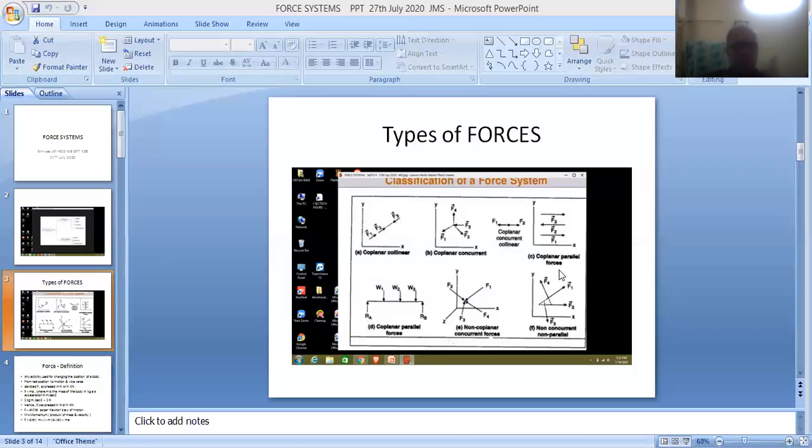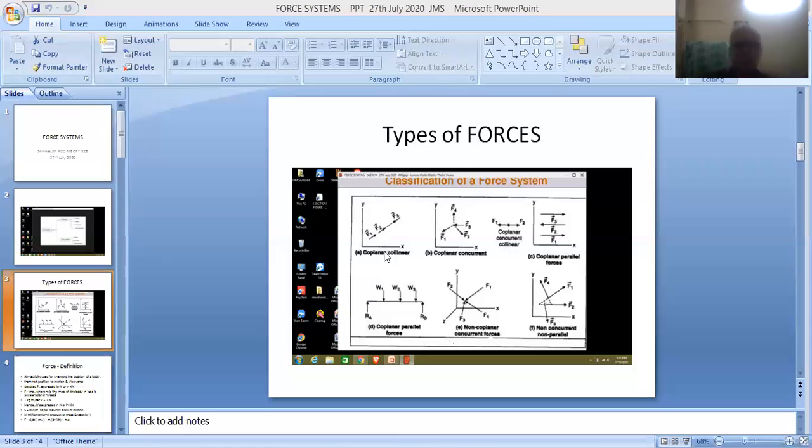Coplanar parallel forces. On one hand, they are lying in the same plane. That's why they are called coplanar forces. On the other hand, they are parallel to each other. That's why they are called parallel forces. These things put together are referred to as coplanar parallel forces. So, friends, we got the concept of coplanar collinear forces.